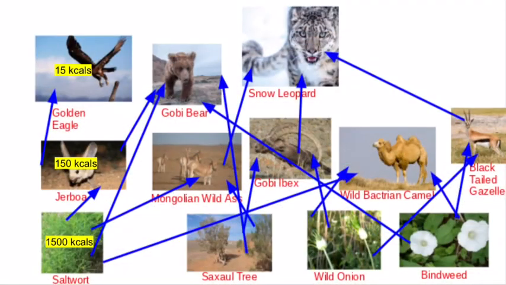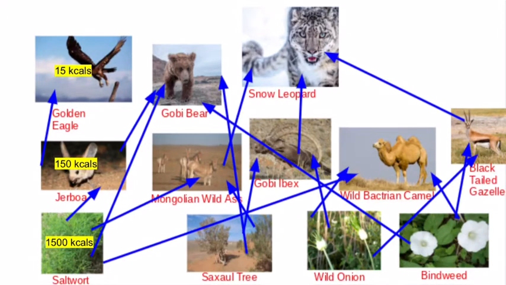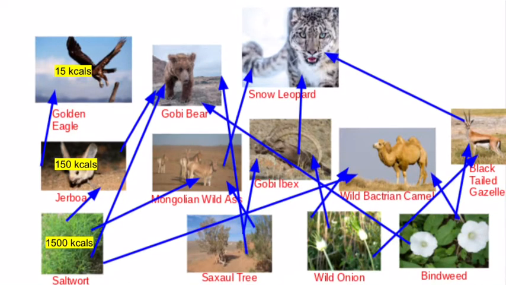This is a food web of the Gobi Desert. On the bottom, we have the primary producers, and they're a lot of the plant life in the Gobi Desert: saltwort, saxaul tree, wild onions, and bindweed. And then on the second row, we have the secondary consumers, and most of them are herbivores and eat a lot of the plants and bushes on the first row.